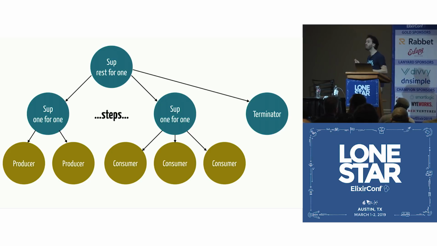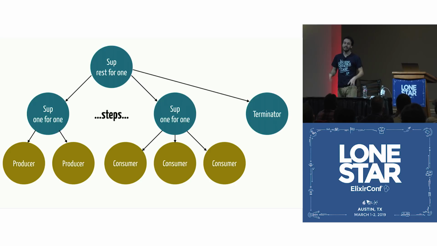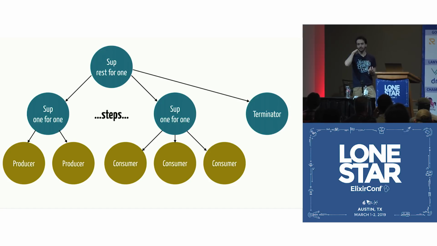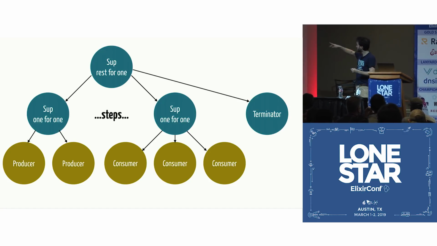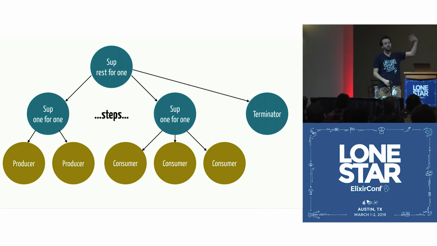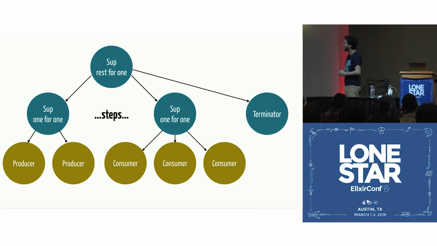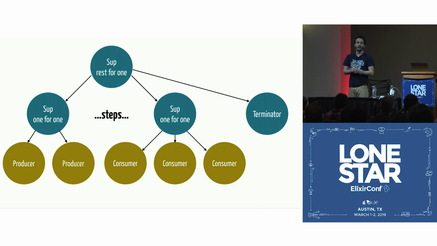And after you do that, you have to tell the producers, hey, what you also have to do is that now you have to flush all the events that you may potentially have. And after you flush all the events, let me know. Right? So the producer does that, all the producers do that, the terminator receives those messages, and then after all the producers flushed, the terminator can go to the next process, to the next layer, right? And then it can go to the producer consumers, and then it does that for all the layers until it gets to the consumers and says, hey consumers, I want you to flush, and after you flush all the events, let me know. And then after all the consumers terminate, the terminator is like, all right, supervisor, the data has been drained from the pipeline.